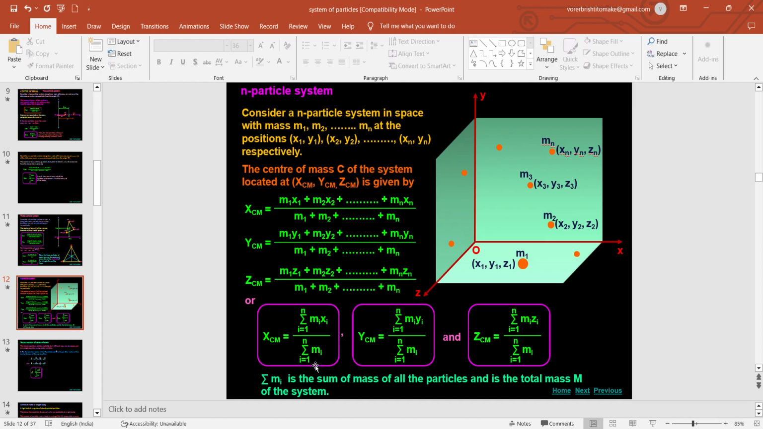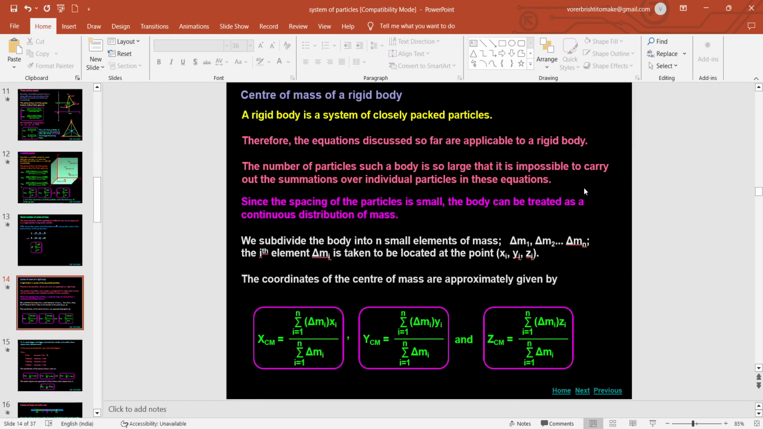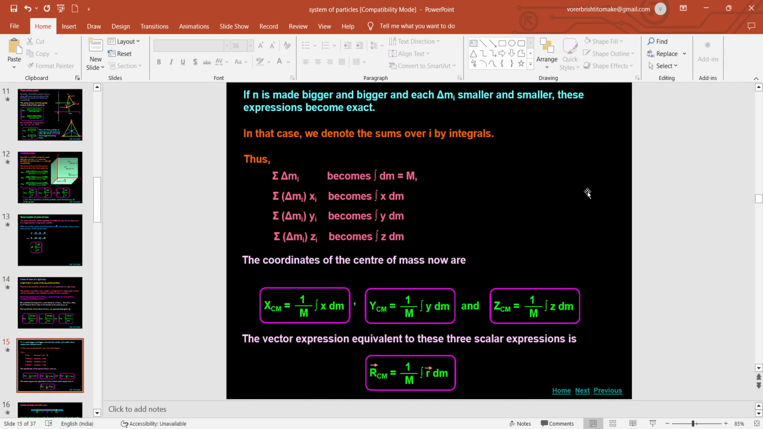I must say these three are the formulas for discrete particles. Wherever there are discrete particles, we need to use these equations. Instead of discrete particles, if there is a continuous distribution of particles, in that case this summation will simply be replaced by an integration, as follows from the concept of integration in mathematics.